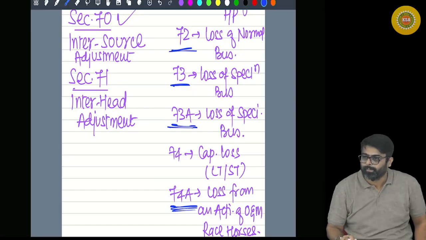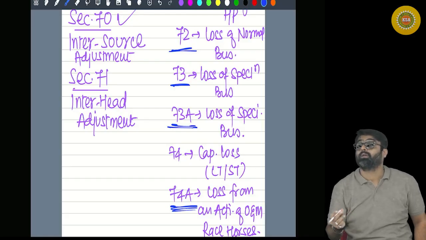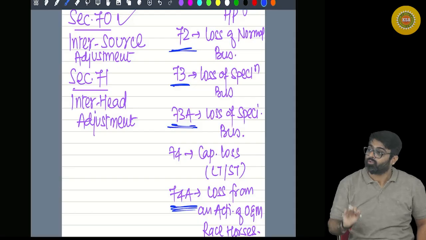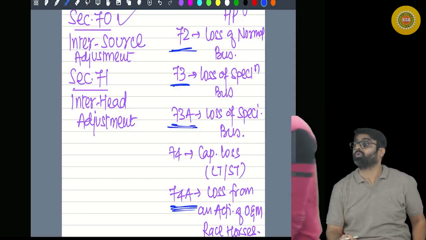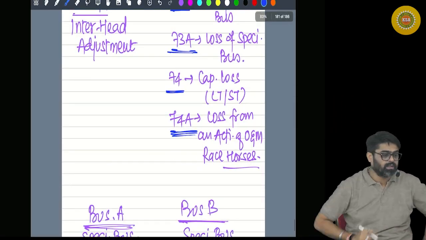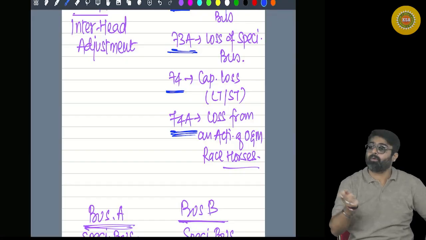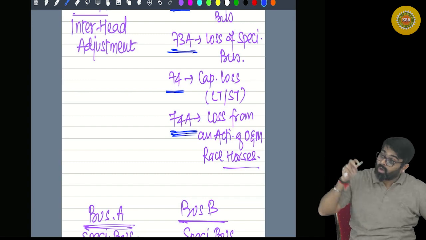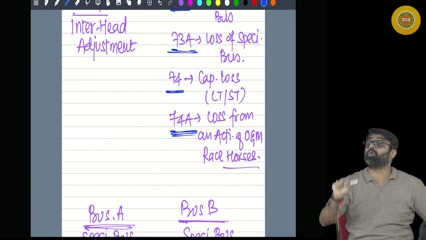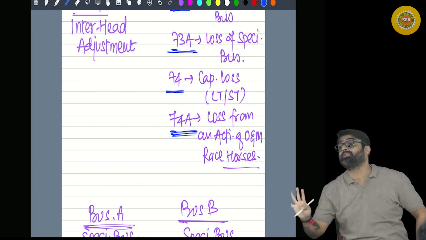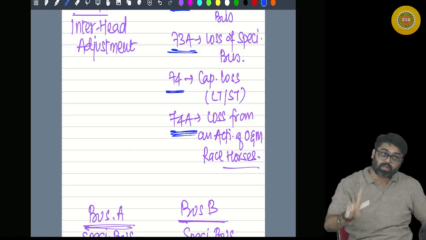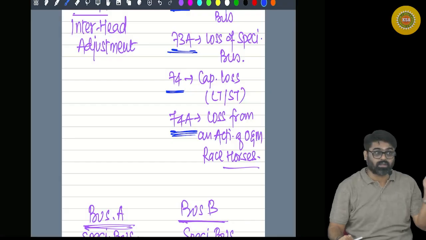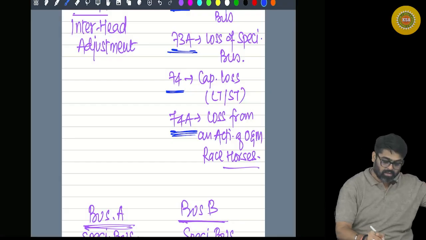As per section 72. Capital loss. Long-term capital loss can be set off only against long-term capital gain. It cannot be set off against other heads. So its inter-head set off is also not possible. It will be carried forward as per 74. Yes or no? What about short-term loss? Short-term loss can be set off against short-term gain and also long-term gain, but only against capital gains. If it could not be adjusted within the same head, no inter-head set off is available. Even that will be carried forward.